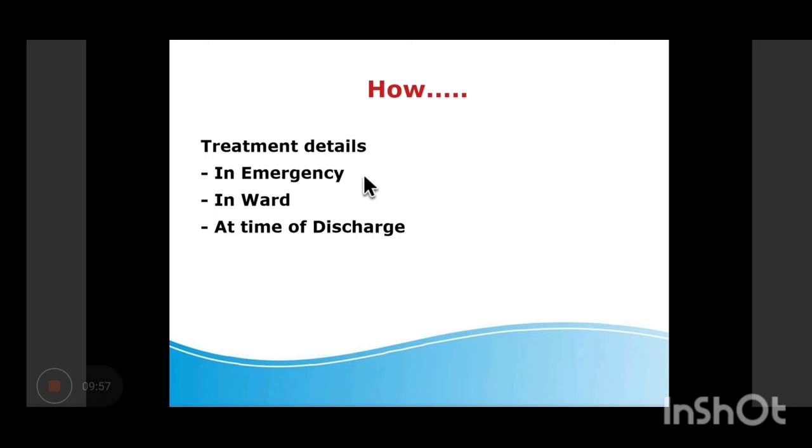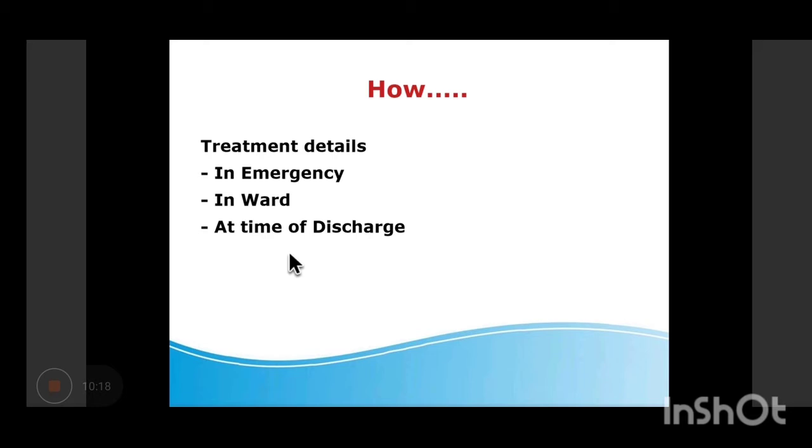When the patient is shifted to the ward, then what treatment was given in the ward and how it was different from the treatment given in emergency. And then when the patient has improved, at the time of discharge, what treatment was given. So you have to note down the treatment starting from the emergency, if the patient landed up in the emergency, fine.